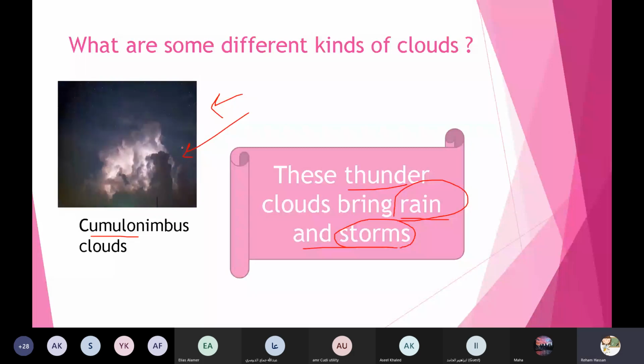Thunder clouds. Yes, thunder clouds, amazing. And if you see these clouds, they might bring what? Rain, and what else? Storms. Amazing, honey. Thanks a lot.